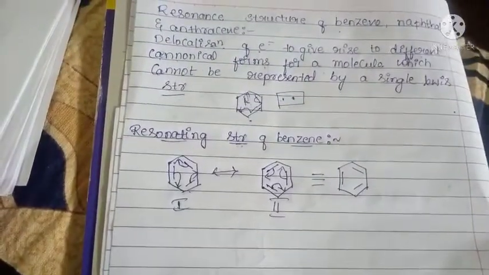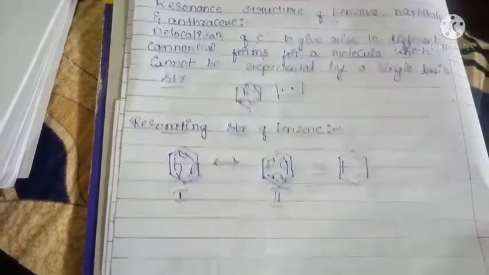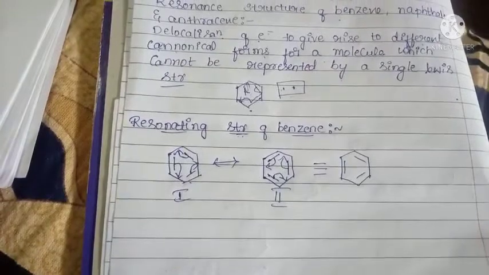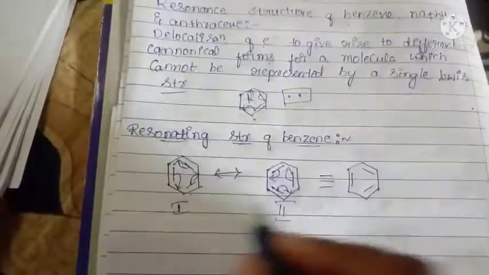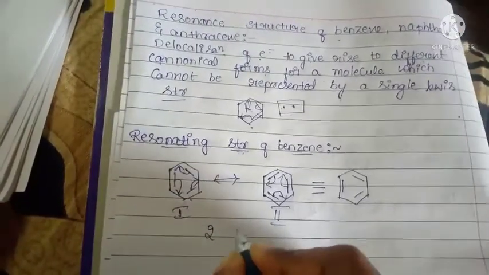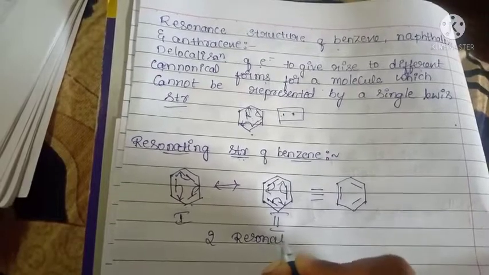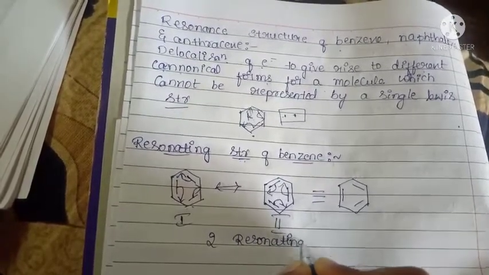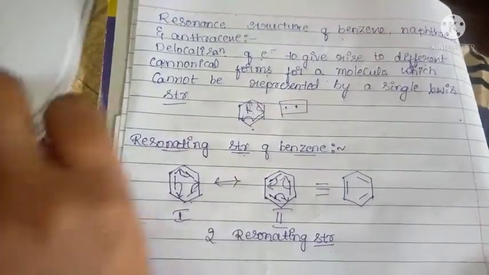So how many resonating structures are present for benzene? 2 resonating structures. The more resonating structures present in a molecule, the more stable that molecule is.